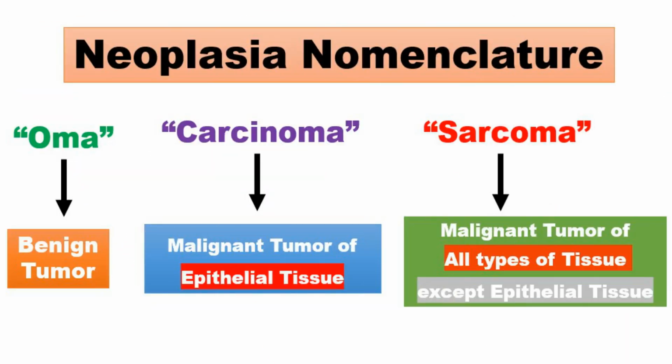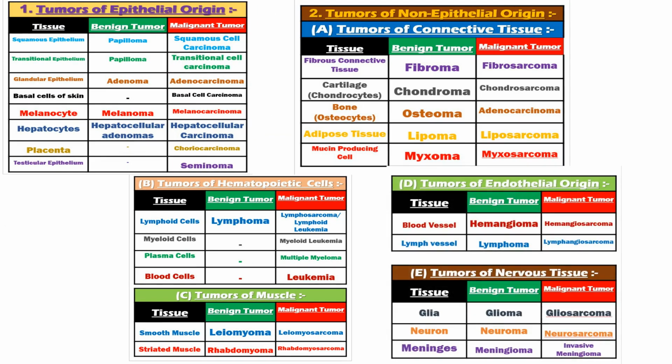The suffix -oma is used for benign tumors, and the suffixes sarcoma and carcinoma are used for malignant tumors. In that, a malignant tumor of all types of tissue except epithelial tissue is known as sarcoma, and a malignant tumor of epithelial tissue is known as carcinoma. Here I have prepared a chart to learn the classification of tumors easily. Let's look at it one by one.